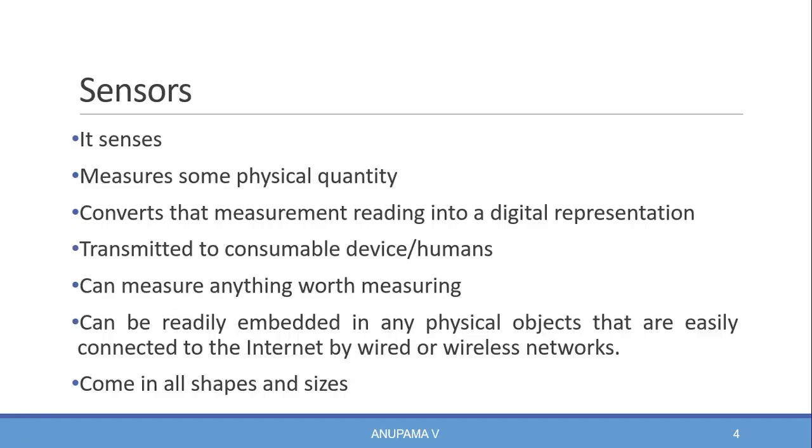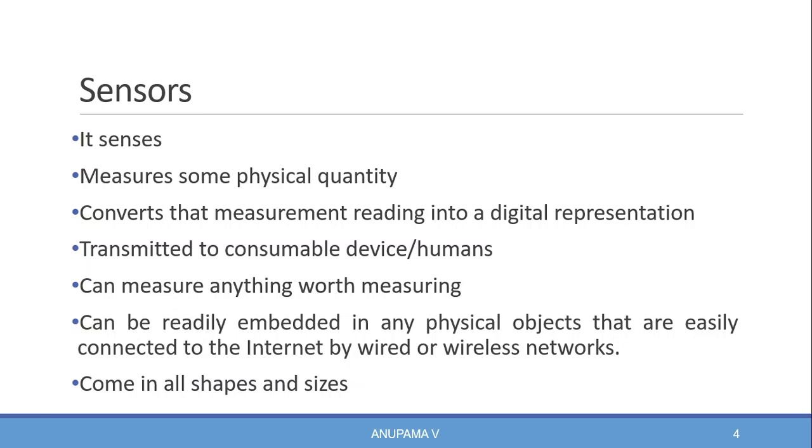A sensor measures some physical quantity and converts that measurement reading into a digital representation. The digital representation is typically passed to another device for transformation into useful data that can be consumed by intelligent devices or humans. Sensors can measure anything worth measuring. They are able to provide an extremely wide spectrum of rich and diverse measurement data with far greater precision than human sensors. Sensors can be readily embedded in any physical object that is easily connected to the internet by wired or wireless networks.